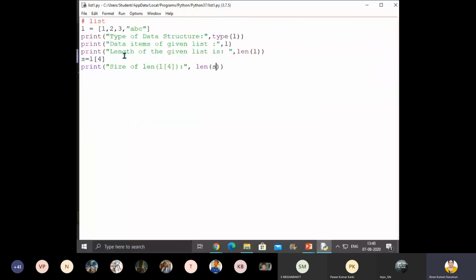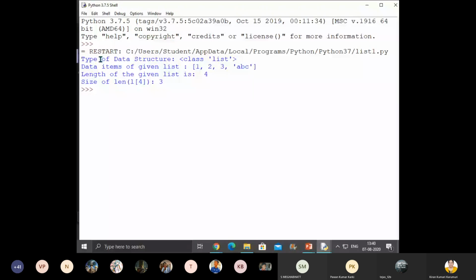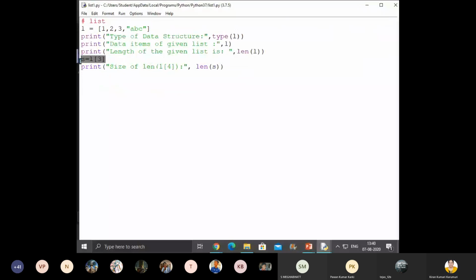Okay, so 0, 1, 2, 3. Index should be 3. Got it, children? The length function applies either to a data structure or to a string, not to numerical values.